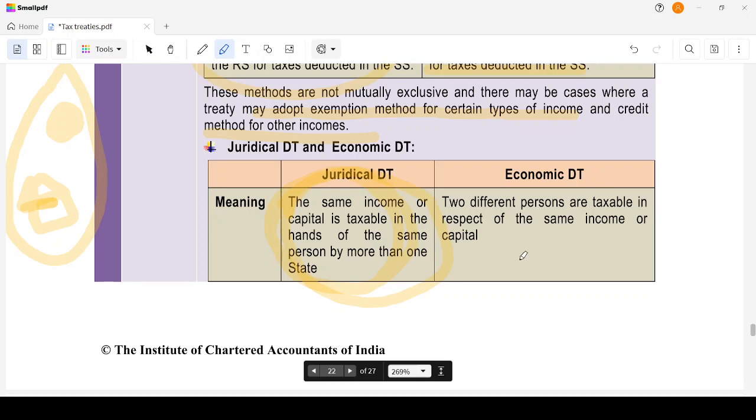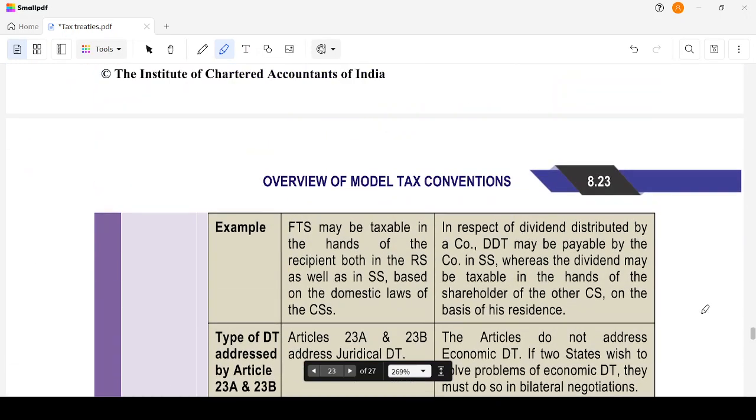Economic DT is where two different persons are taxable for the same income. In some country it may be the recipient who has to pay tax, in some country it may be the seller who has to pay tax. For example, in respect of dividend distributed, company DT may be payable by the company in the source state, whereas the dividend is also taxable in the hands of the shareholders in the other contracting state. This can be an example.